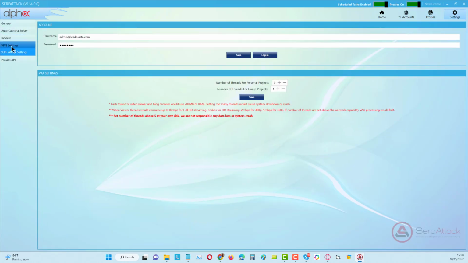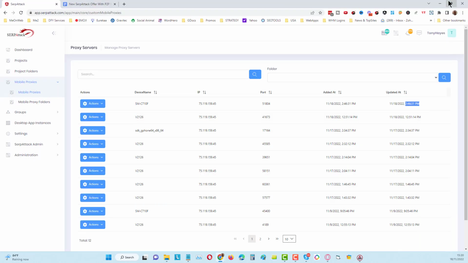Okay, because when you set up in SerpAttack, when you come over into the SerpAttack settings, you can set the number of threads in here for personal projects and for group projects. Okay, if you're setting this for personal projects, then you need to make sure that whatever videos you're using in those personal projects, that you have your IP changing at least at the same amount of time. Okay, so you're not going to do double views from the same IP. Okay, so if you got a 3-minute video, make it change every 2 minutes or something like that, every 3 minutes, something like that. Okay, so once you see this happening, then you're connected.